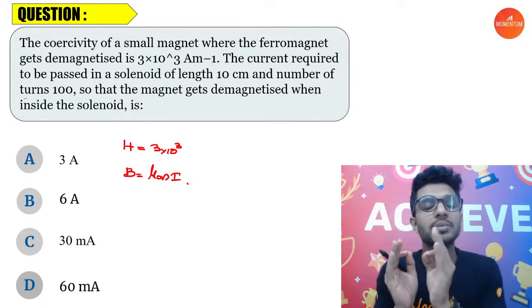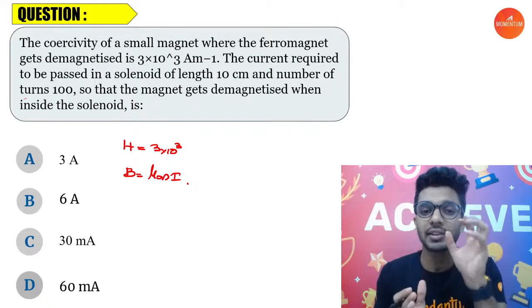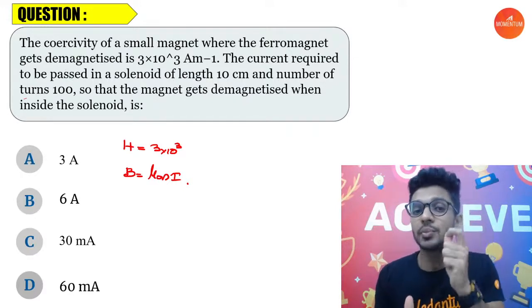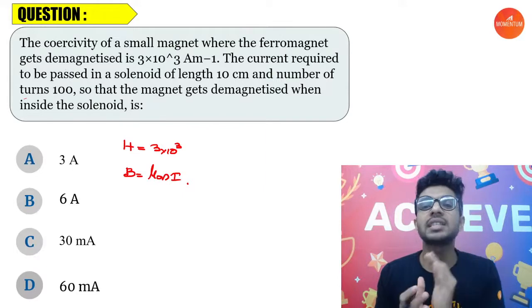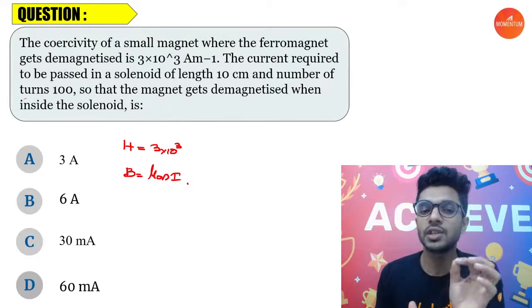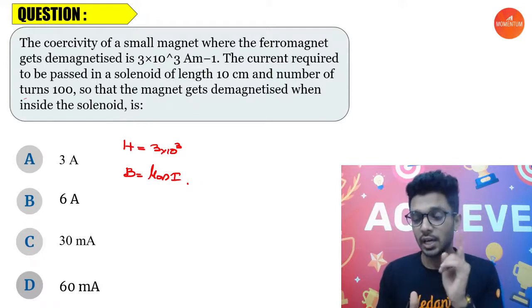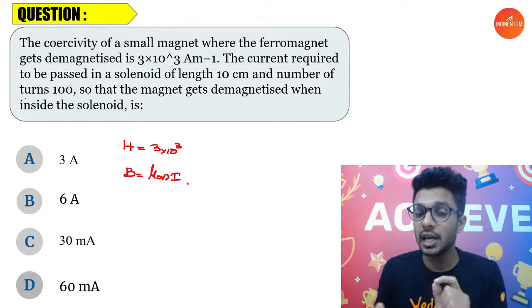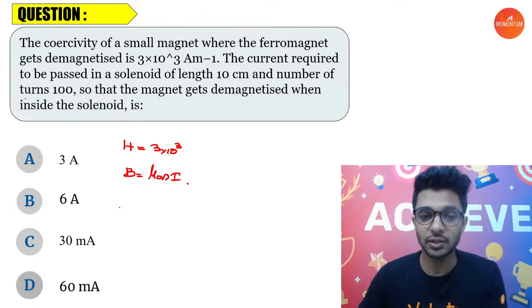So mu naught n i is the magnetic field produced by this solenoid, and the produced magnetic field should be sufficient to give an H value of 3 into 10 power 3. If an H value of 3 into 10 power 3 has to be provided, what should be the magnetic field that has to be given?